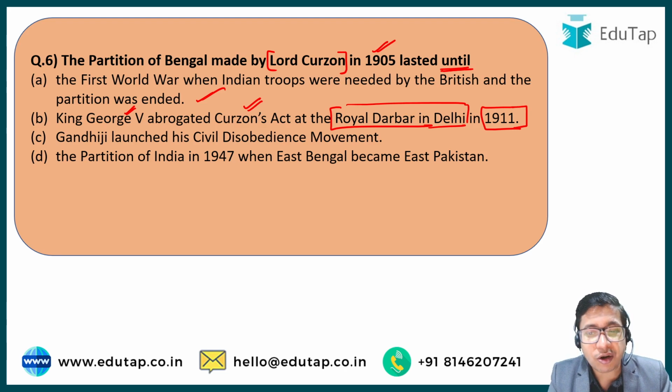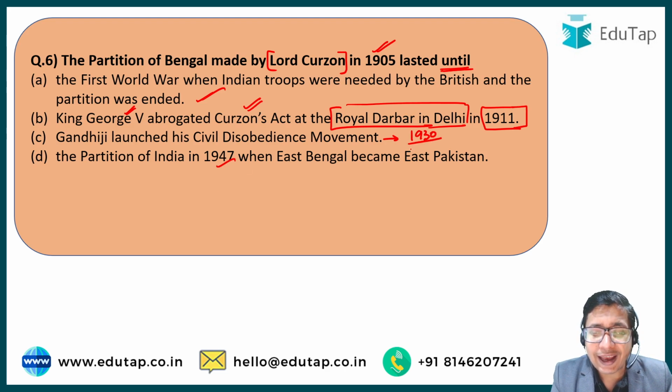Option number C, Gandhiji launched civil disobedience movement. No, this happened in 1930. And the partition of India happened in 1947, and then East Pakistan was formed, but it was not the partition of Bengal. This East Pakistan was formed by the Radcliffe Committee.